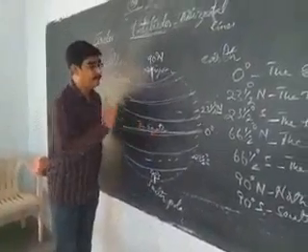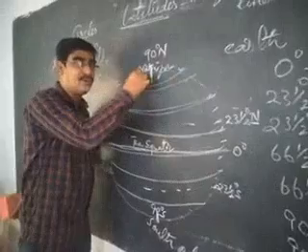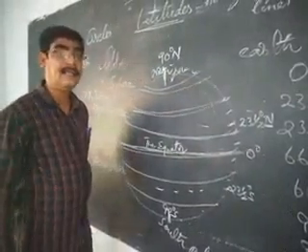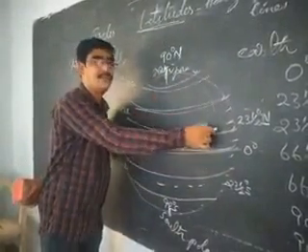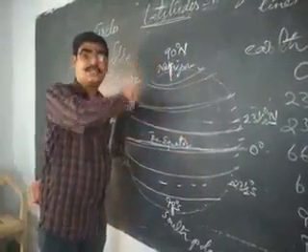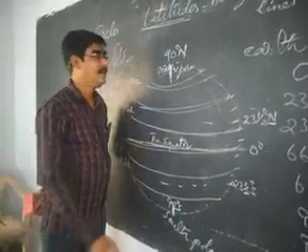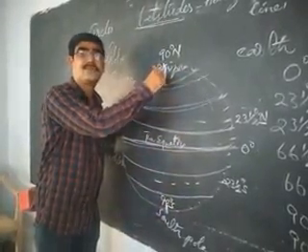We must observe one more thing. As we move from 0 degrees to 90 degrees, the size, the length of the latitude, reduces. As it reaches 90 degrees, it seems to be just like a point.